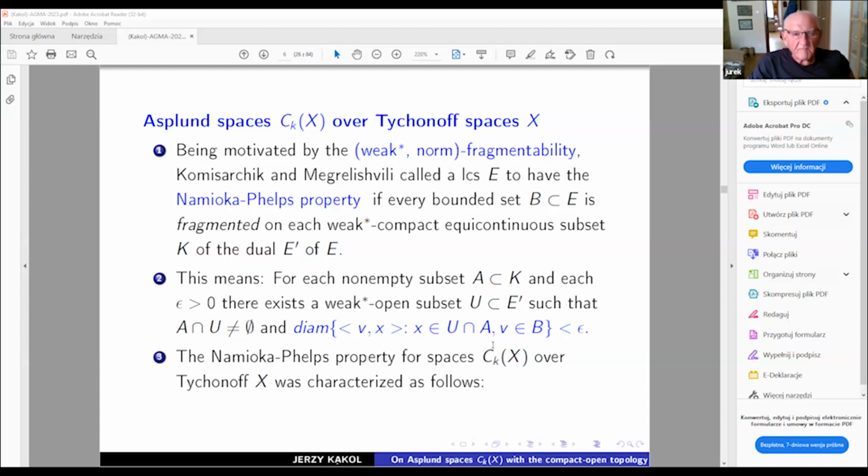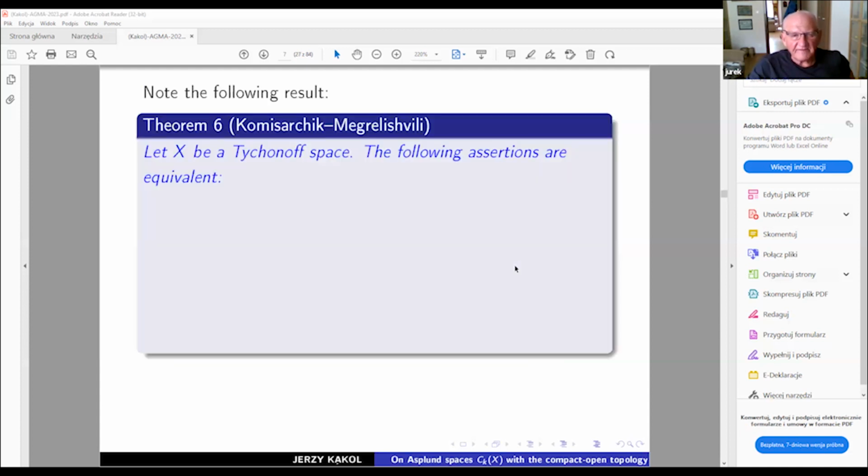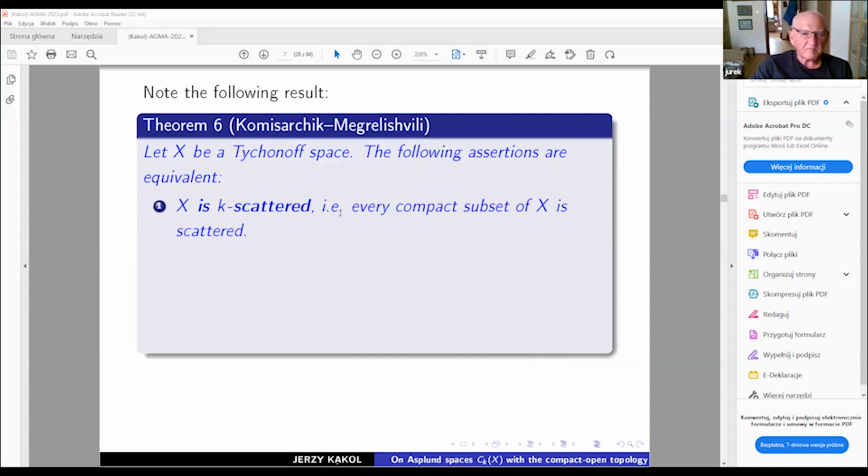Because here we have this result of Komisarczyk and Megarashvili, and they got something already which especially refers to the first condition, the first item here. So for a Tikhonov space X, the following assertions are equivalent.